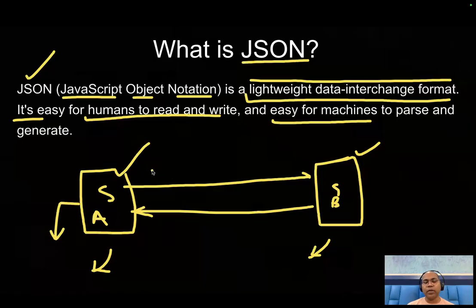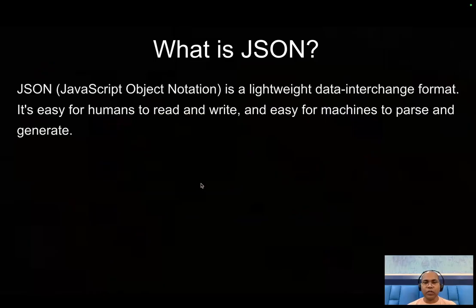So when different language-driven applications want to communicate, JSON is one of the most popular and commonly used data formats between services for communication. Different kinds of services are sending or exchanging data in the form of JSON.